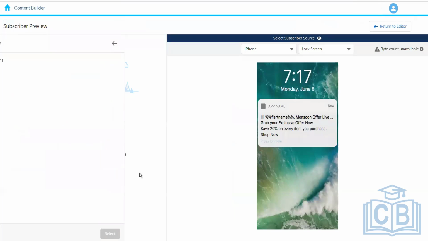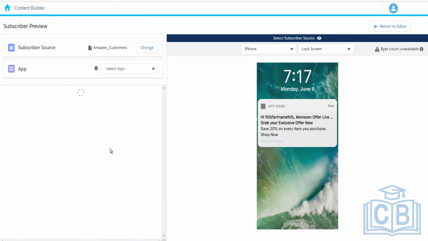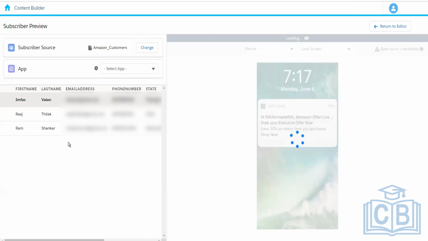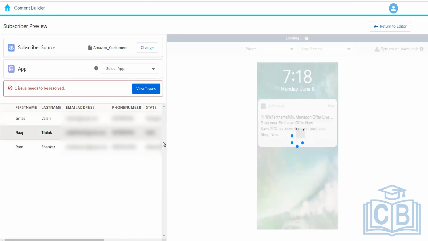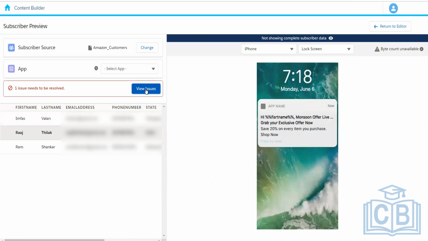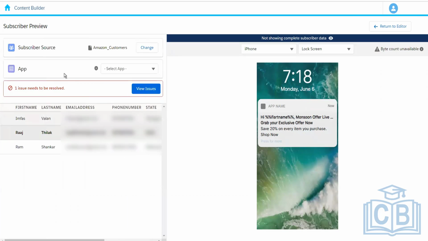So we select the data extension. Okay, I think this spelling is incorrect.